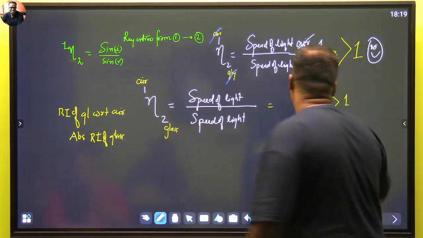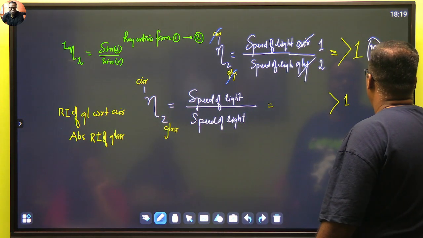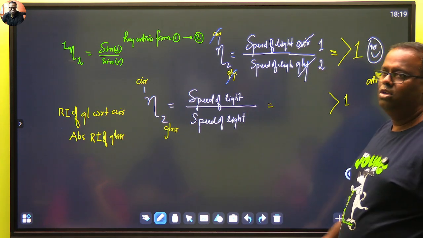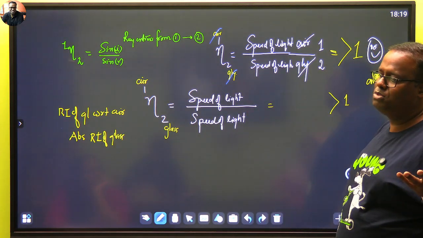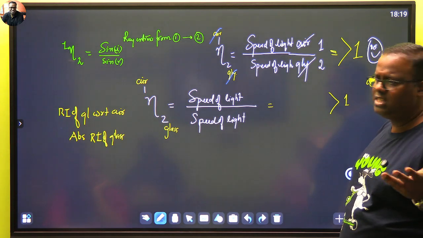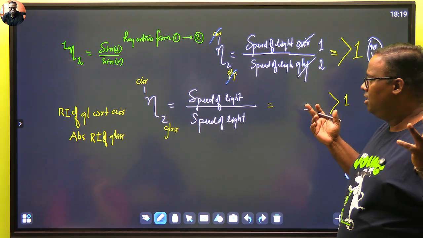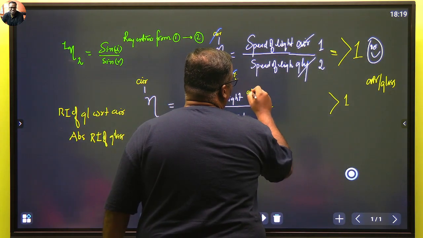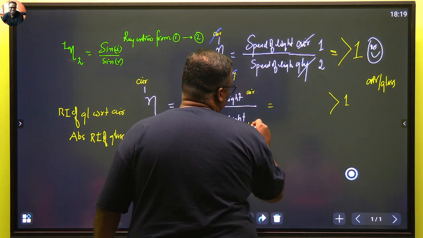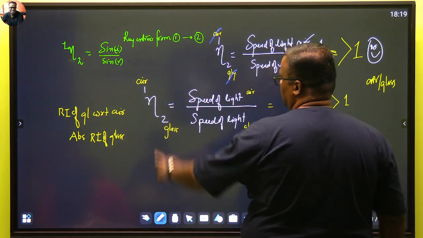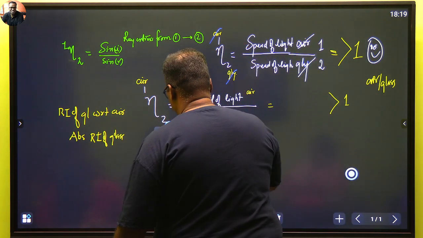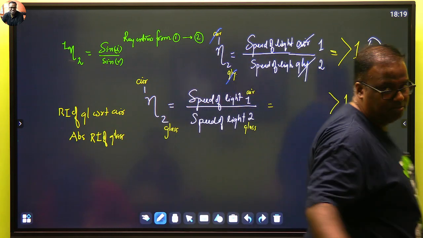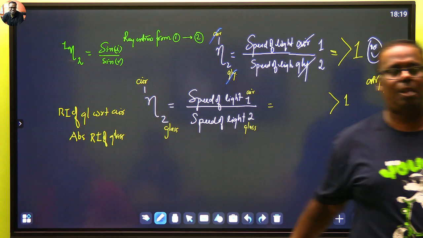My doubt is between air and glass: which do I make the numerator and which the denominator? Where does light travel with maximum speed? Air. There is no speed more than air. So the maximum value I will always put in numerator and the minimum value in denominator. That means my actual formula should have been 1/2. Hope you understood.